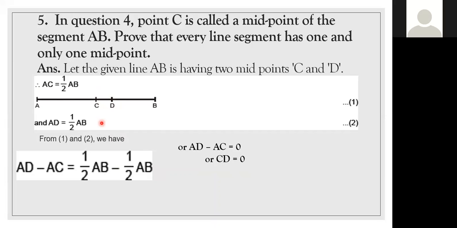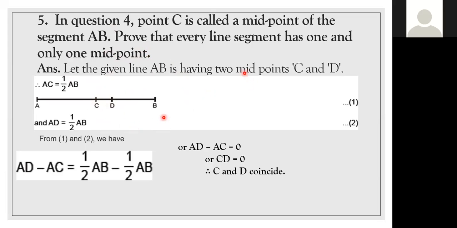Yes, that means if C and D coincide each other, then only we can say it is 0. That means if CD becomes 0, both C and D coincide each other. Only when D and C coincide can we prove this statement. Am I clear, children?